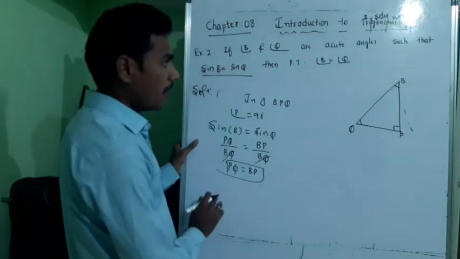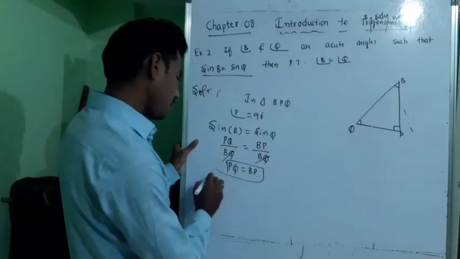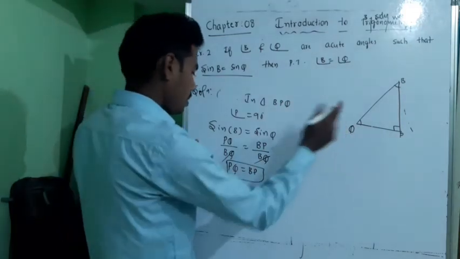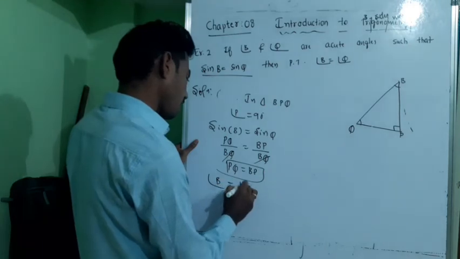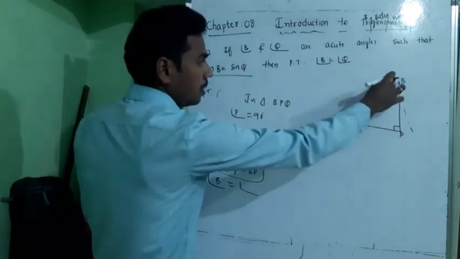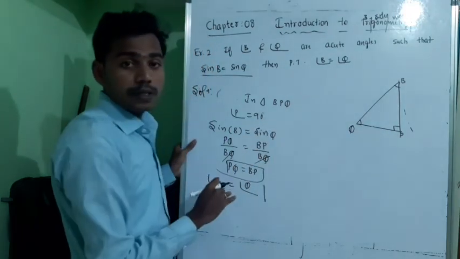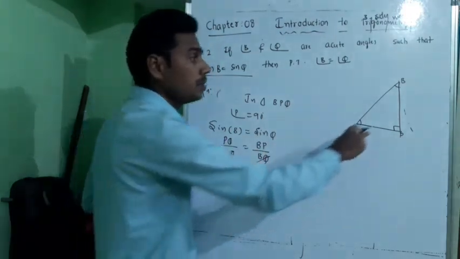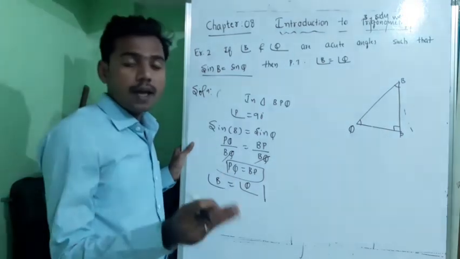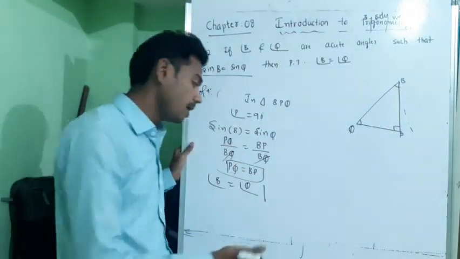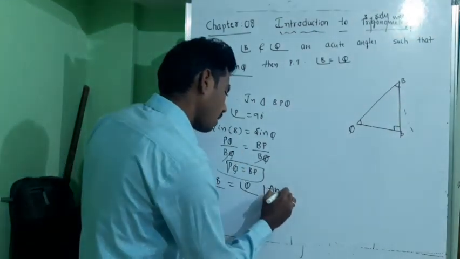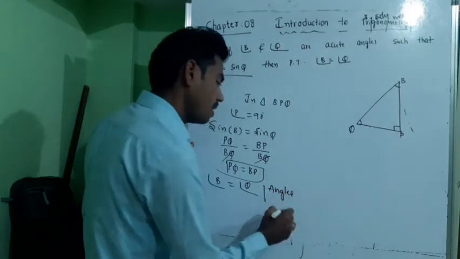So now what we can write? Angle B is equal to angle Q. Why? Because angles opposite to equal sides are equal. That is the property. I think you might have studied it in 9th standard.